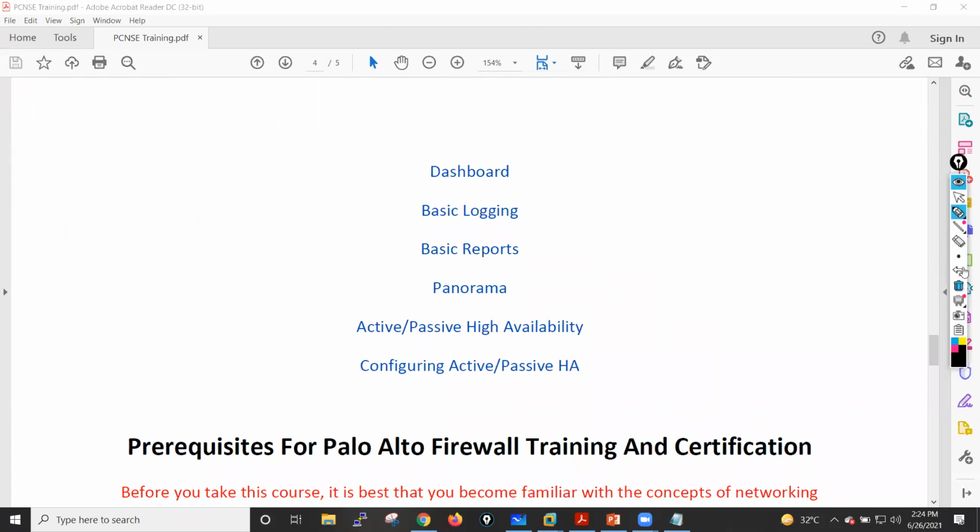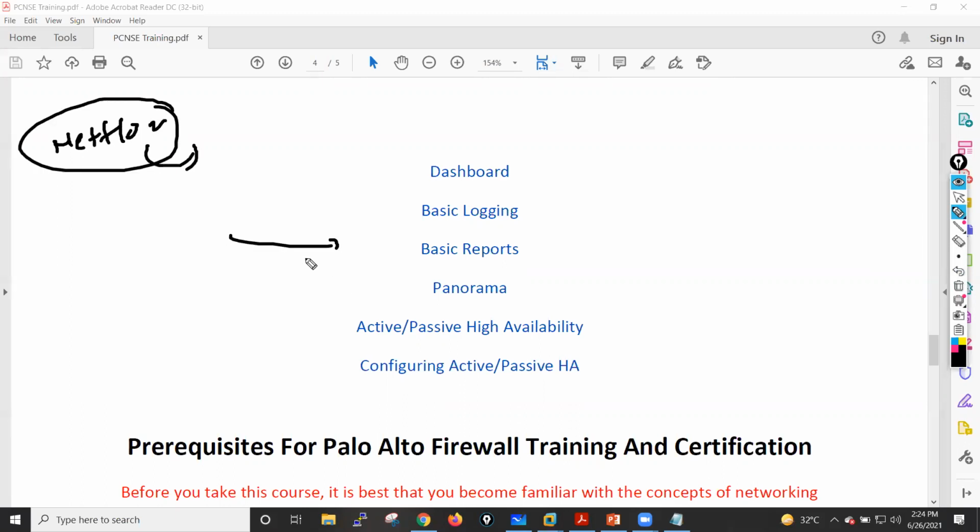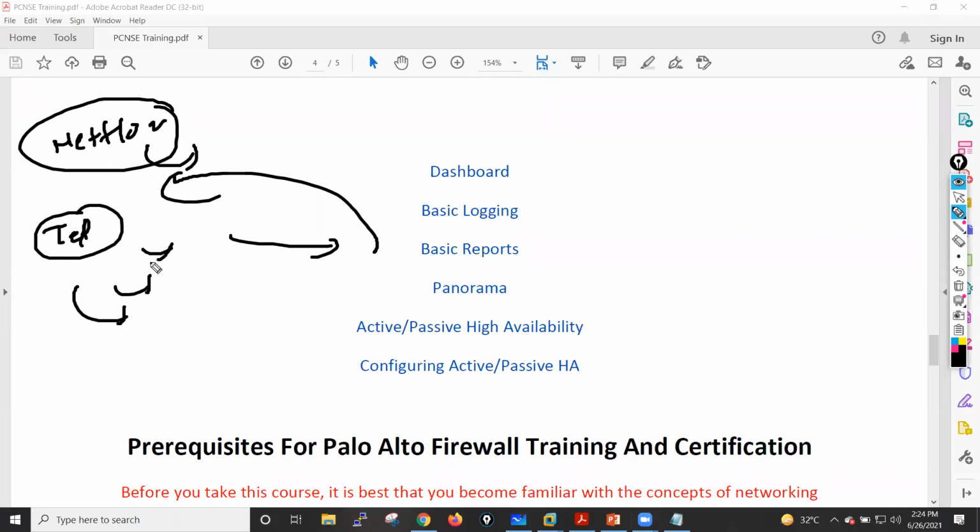And I will also add one more class with regards to NetFlow, where I will install one NetFlow software on my system, and I'll configure NetFlow on my Palo Alto firewall. So Palo Alto sends that NetFlow data to this server, where we will see the top talkers, what are the top countries where our users are communicating. All these things I will cover in that one.